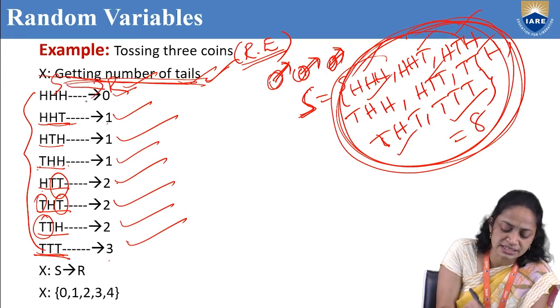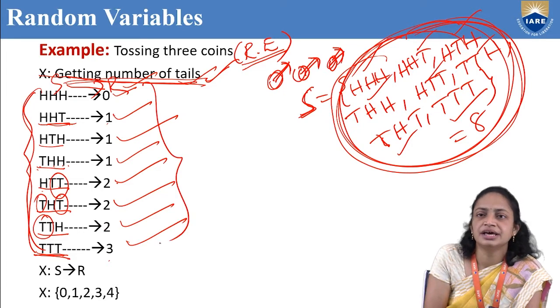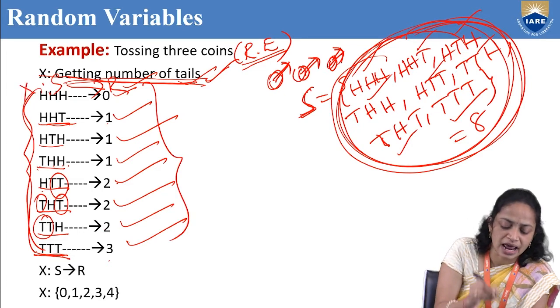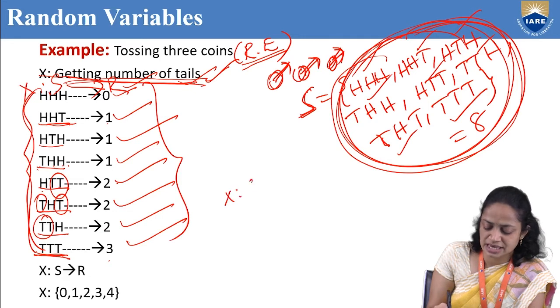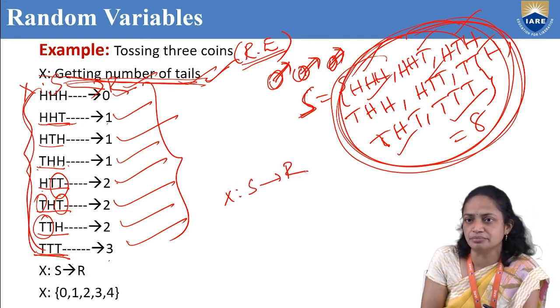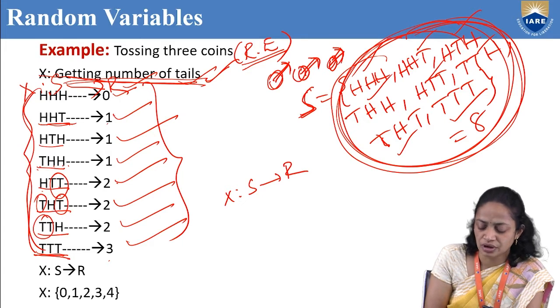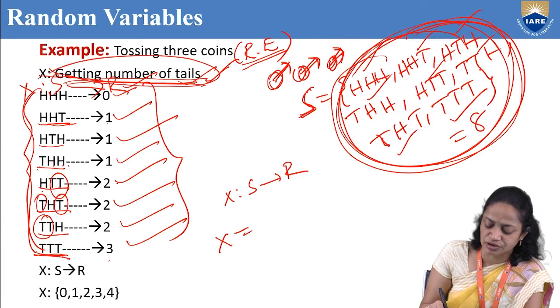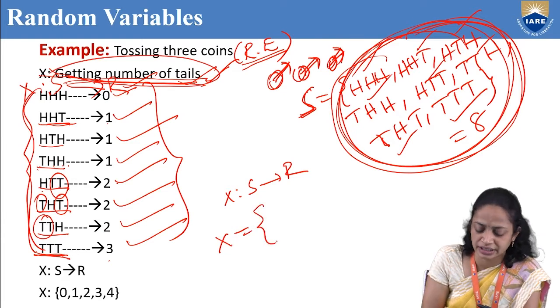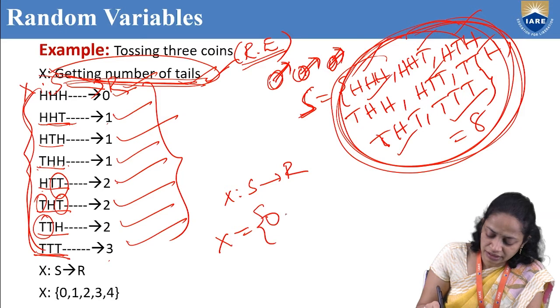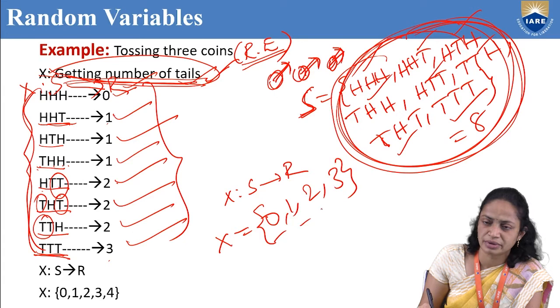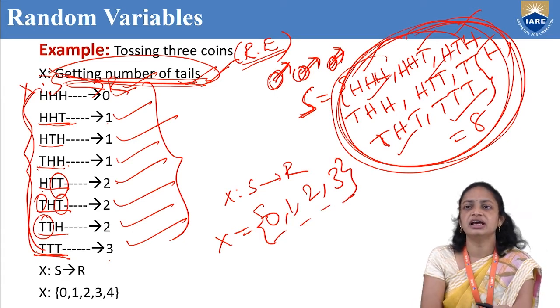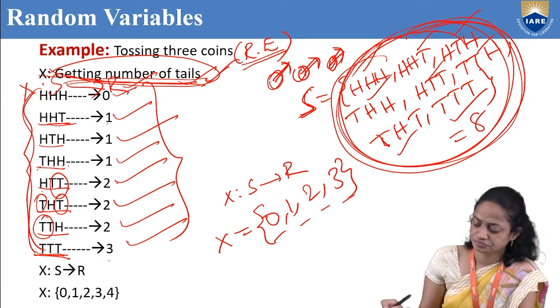The sample space associated with the real number is called a random variable. So here x is nothing but getting the number of tails. So what is our random variable here? 0, 1, 2, 3. So this is our random variable.